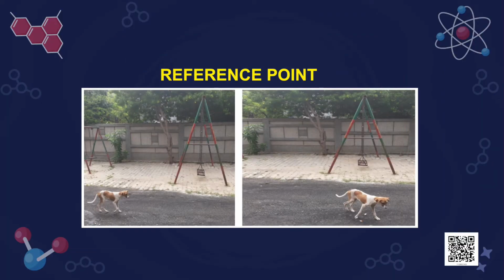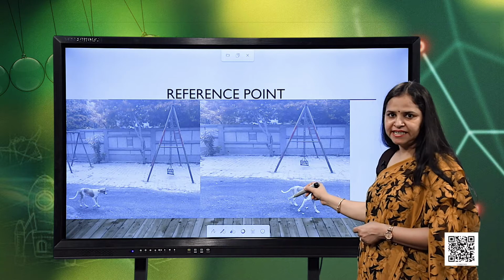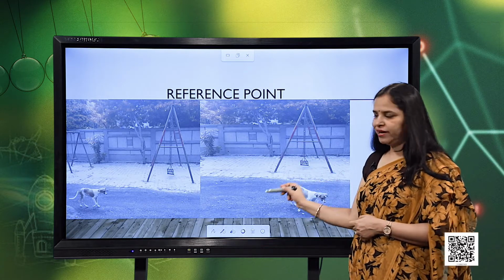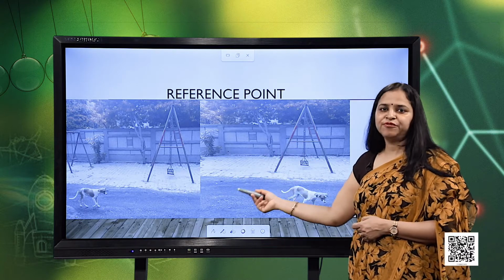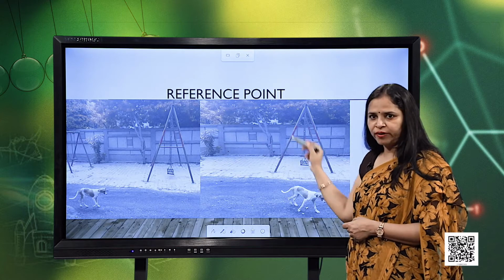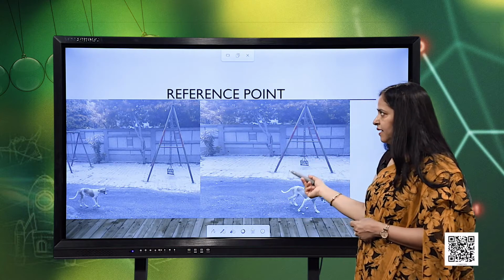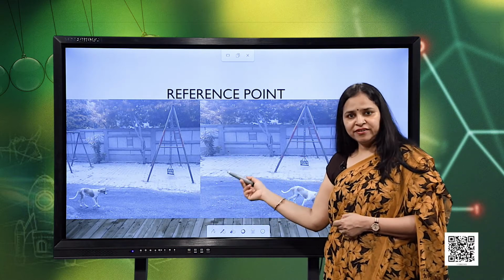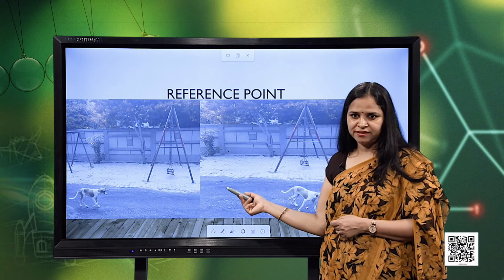Here, if you look at the position of this dog with respect to the swing, you will see that the position has changed now. So, we can conclude from here, by referring to the position of the dog at different times with respect to the swing, that this dog is in motion. So, here we see the importance of the position in describing the motion of an object.